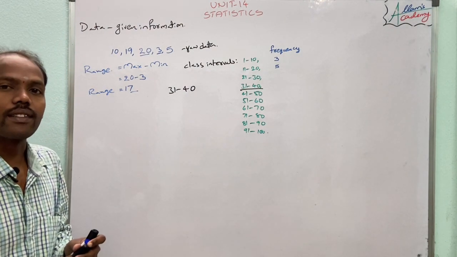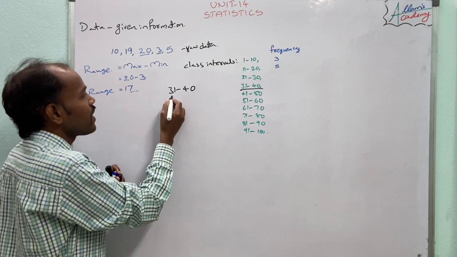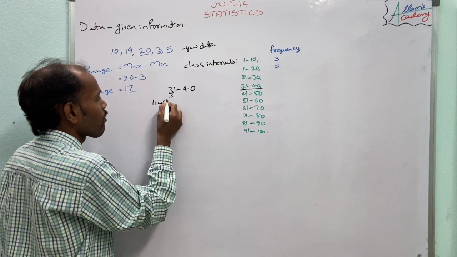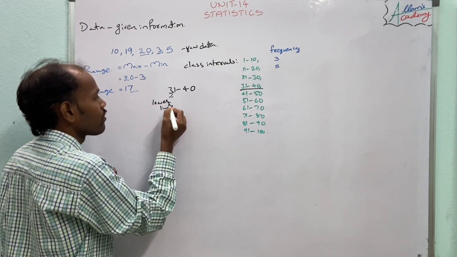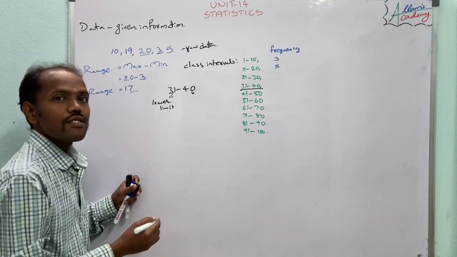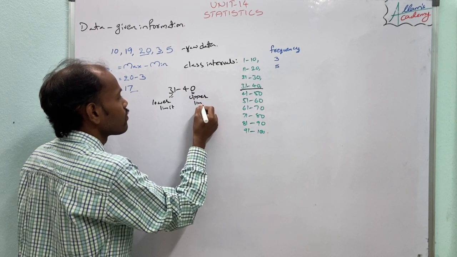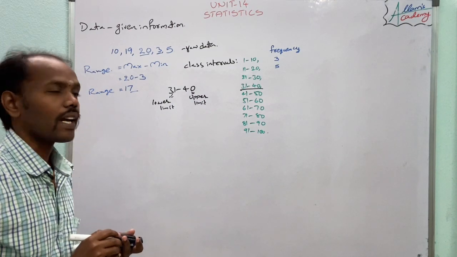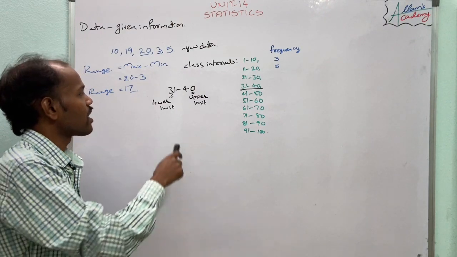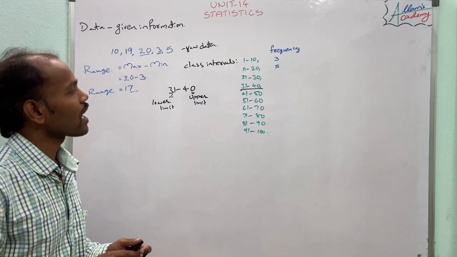The least value is 31, so 31 is called the lower limit, and the highest value of this class interval is 40, so 40 is called the upper limit. The least value of a given class interval is called the lower limit and the highest value is called the upper limit of that class interval.